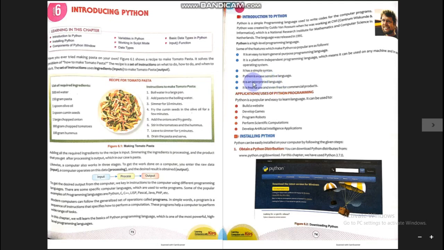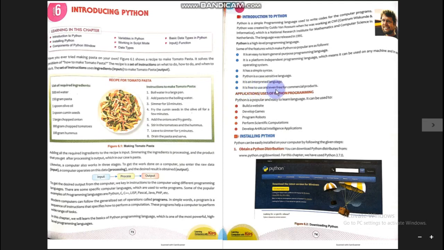It is an interpreted language. My dear students, the Python programming language is based on an interpreter. An interpreter is a language translator which translates the program line by line. So because Python is based on an interpreter, it is known as an interpreted language.